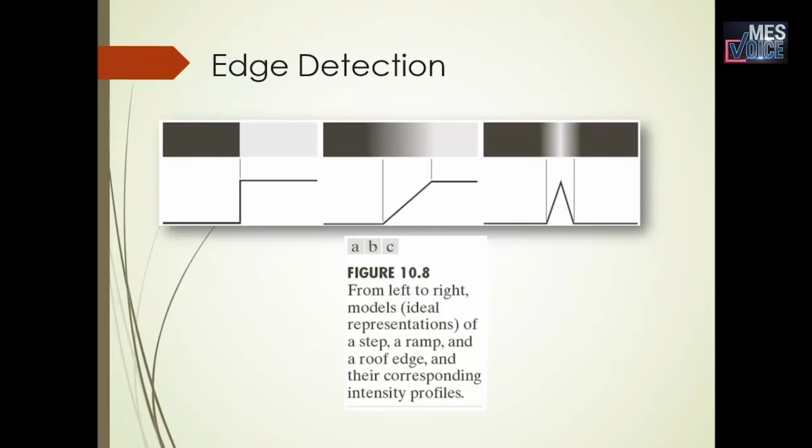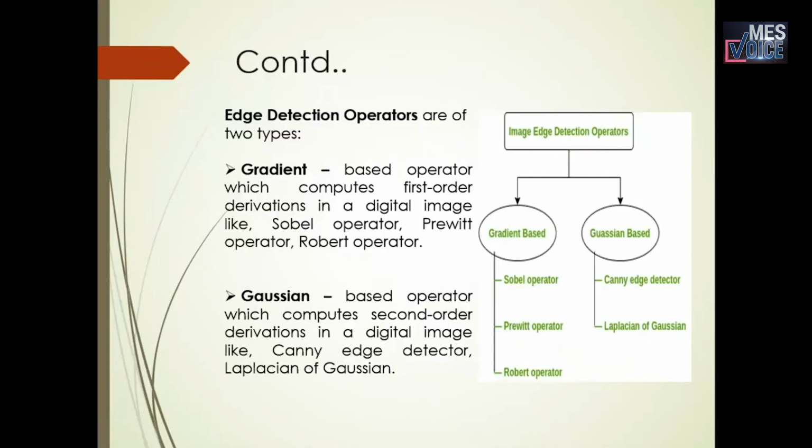A step edge is formed when the image intensity suddenly changes from one value on one side of the discontinuity to a different value on the opposite side. In a ramp edge, the intensity change is not sudden but occurs over a finite distance. And in a roof edge, the intensity change is slightly varying. So based on the corresponding intensity profiles, we can divide the edges into step, ramp, and roof edges.